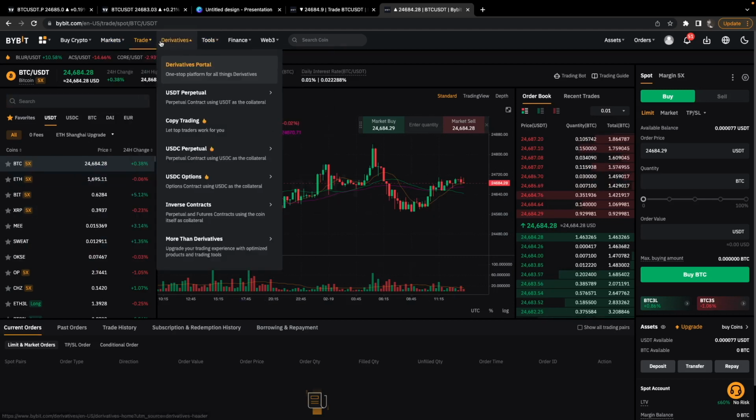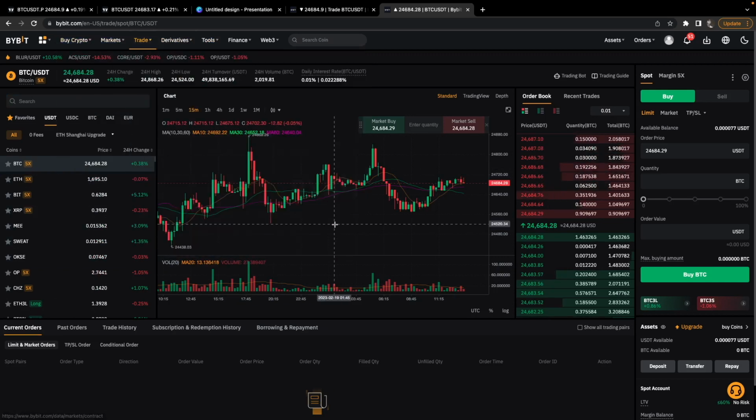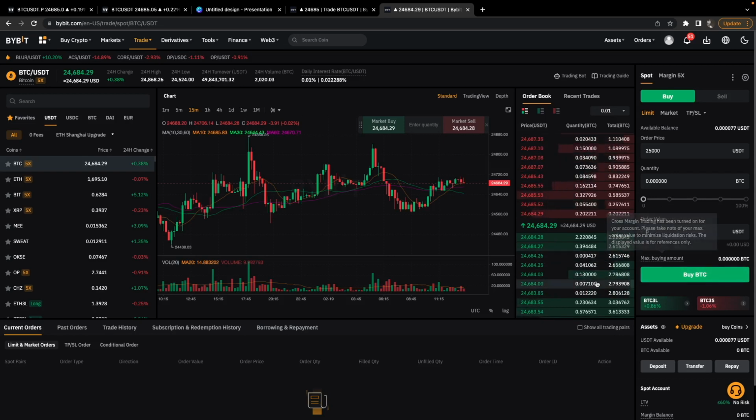You obviously have your derivatives, your markets, buy Bitcoin, whatever it may be, and it's very, very user friendly. You come over here and you can just put your margin in on your leverage. When you go to leverage, you can just put your limit in. So if I want to put a limit in at, say, 25,000, I'll put 25,000. I want to put my quantity in, etc. Once you load with BTC, USDT, whatever you want to load with, and then you want to buy or sell your markets, it's very, very user friendly.